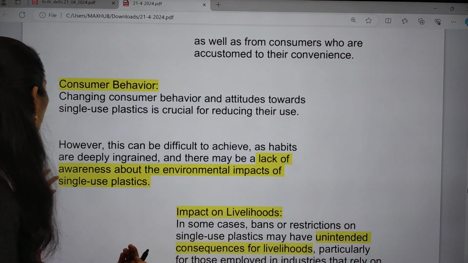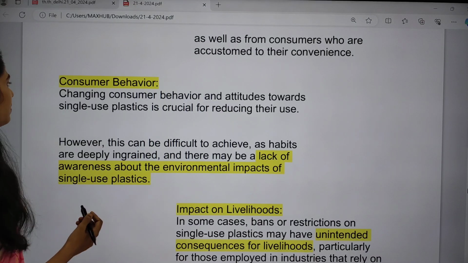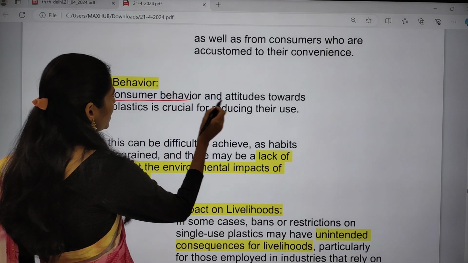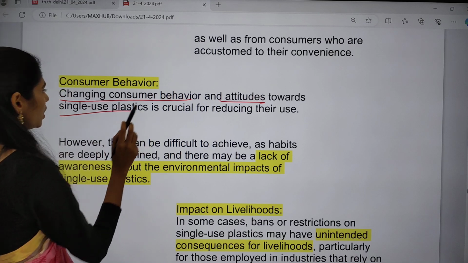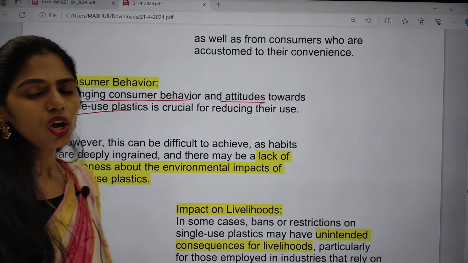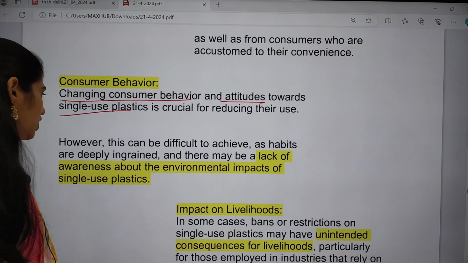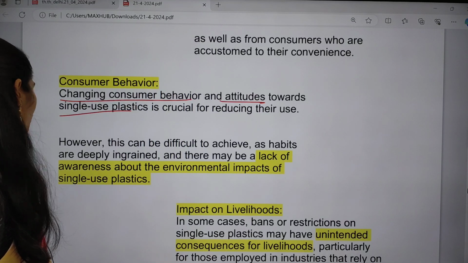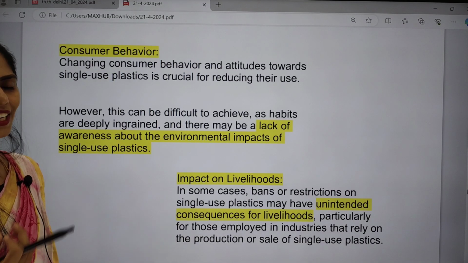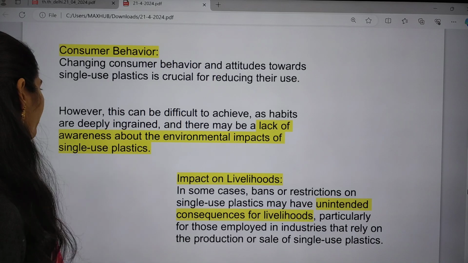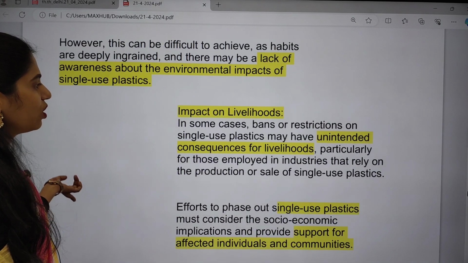And next one is consumer behavior. Changing consumer behavior and attitudes towards single-use plastic is very crucial for reducing its use. But here we have to bring an attitude change, and if you want to bring this attitude change, it is very difficult and it will take a lot of time also.